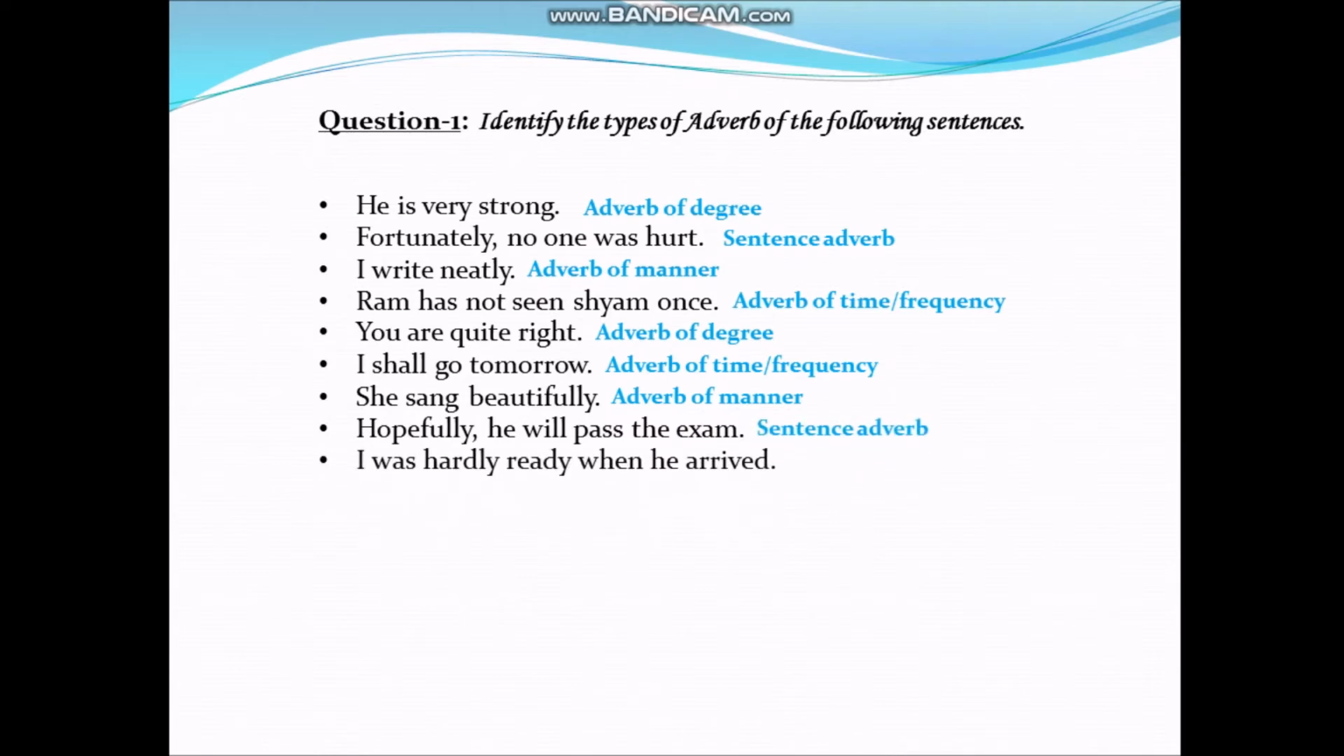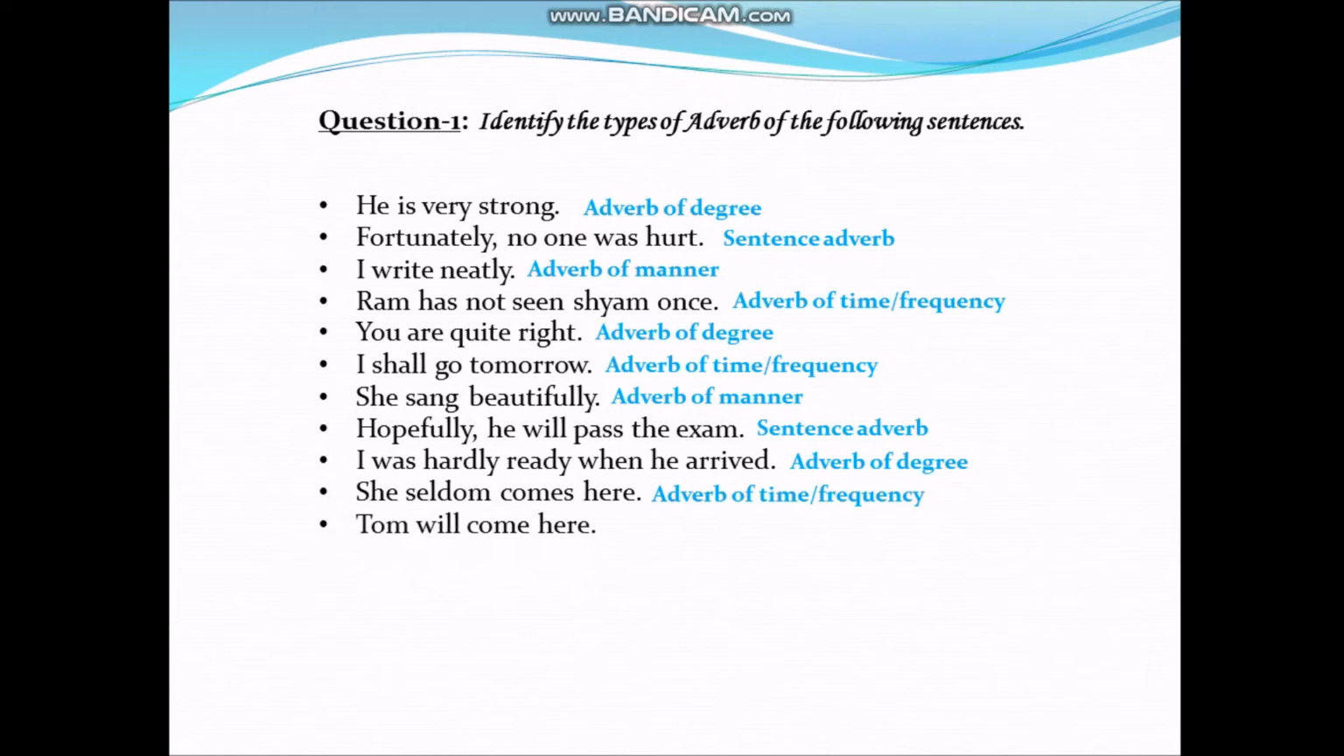Next, I was hardly ready when he arrived. It is adverb of degree. Next, she seldom comes here. It is adverb of time or frequency. Next, Tom will come here. Here it is an example of adverb of place or position. Next, Ram is playing outside the house. It is an example of adverb of place or position.